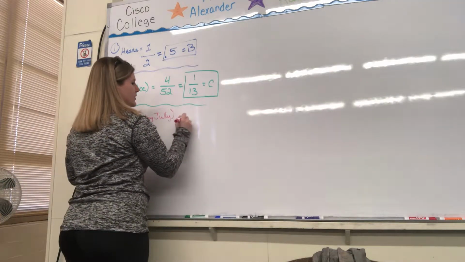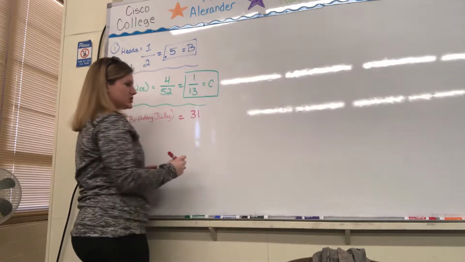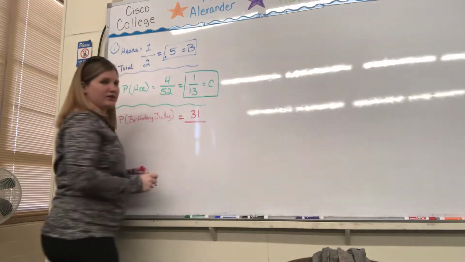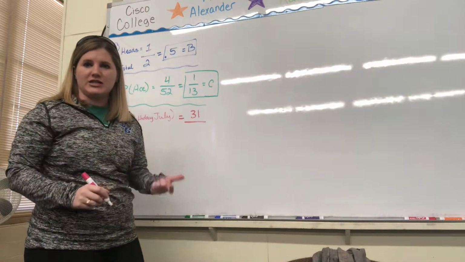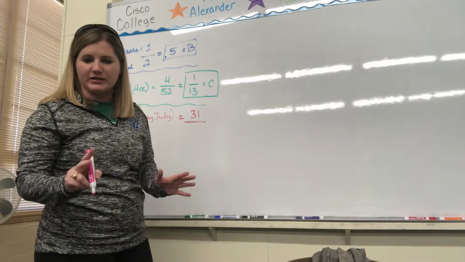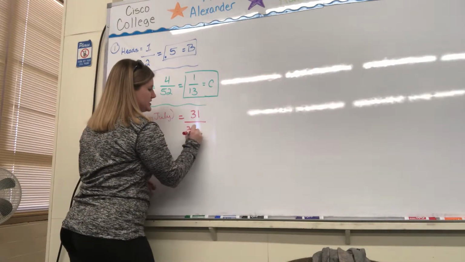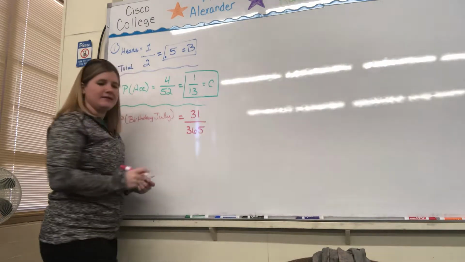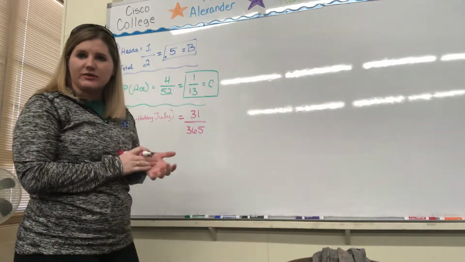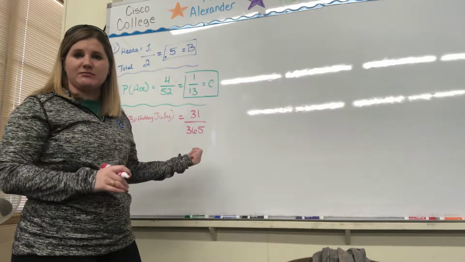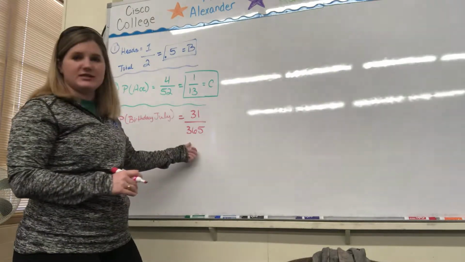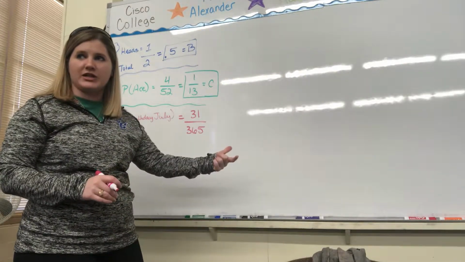So there are 31 days in July out of how many total days are in a year. And it does tell us don't worry about a leap year. So a regular year has 365 days. And we would need to check with our calculators just to make sure this can't be reduced. 31 divided by 365, change it back into a fraction.